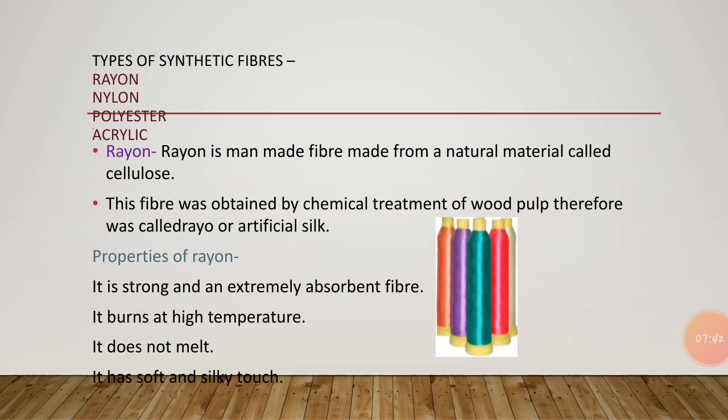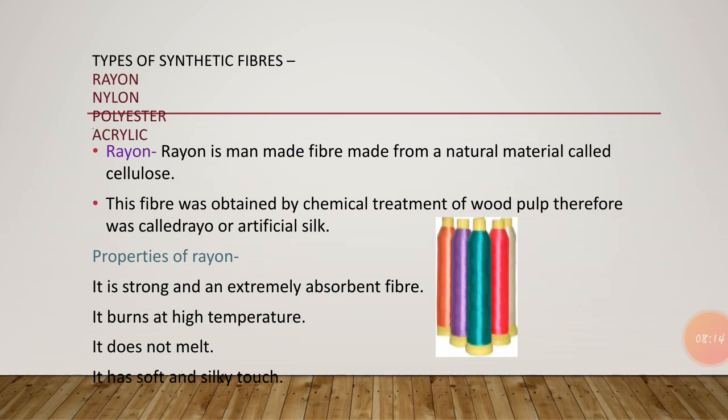It is a type of synthetic fiber that is obtained from wood pulp, and this pulp is further processed to form rayon. So it is also known as artificial silk. Because it has a silk-like appearance, that's why it is also known as artificial silk.